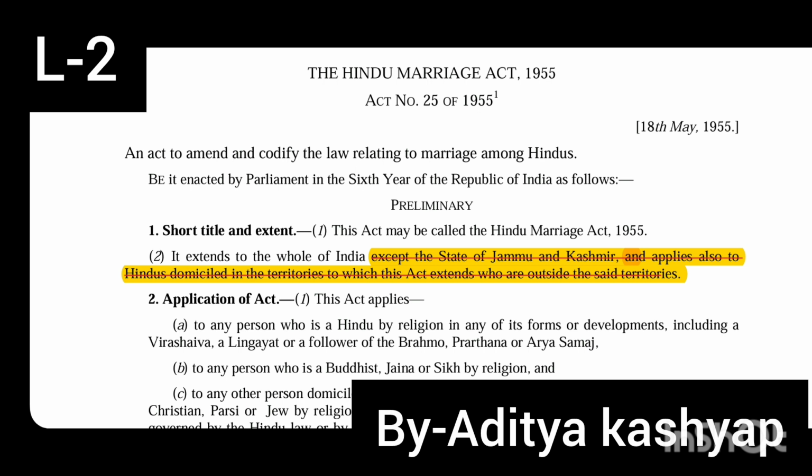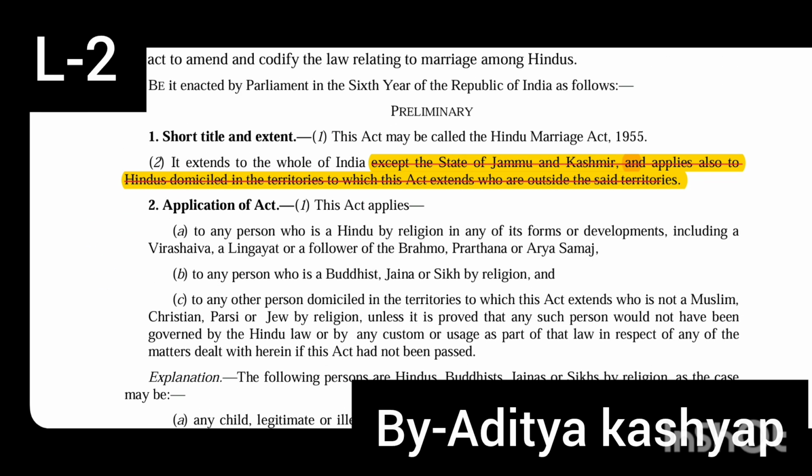Any person is a Hindu by religion in any of its forms or developments, including a Virashaiva, a Lingayat, or a follower of the Brahmo, Prarthana or Arya Samaj. Another one is, any person who is a Buddhist, Jain or Sikh by religion. Any person who is domiciled in the territory to which this Act extends, who is not a Muslim, Christian, Parsi or Jew by religion, unless it is proved that any such person would not have been governed by Hindu law or by any custom or usage as part of that law in respect of any of the matters dealt with herein if this Act had not been passed.